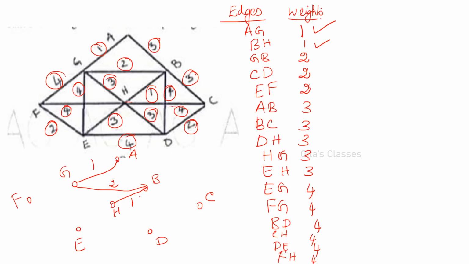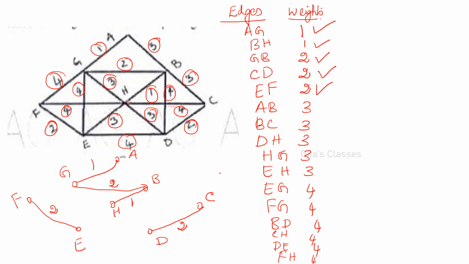And BH is 1. Please write the weights also so that it will be easy to add up. GB I have included. What about CD? CD is 2. Yes. And EF is 2. EF to be included. Then this I have included already.